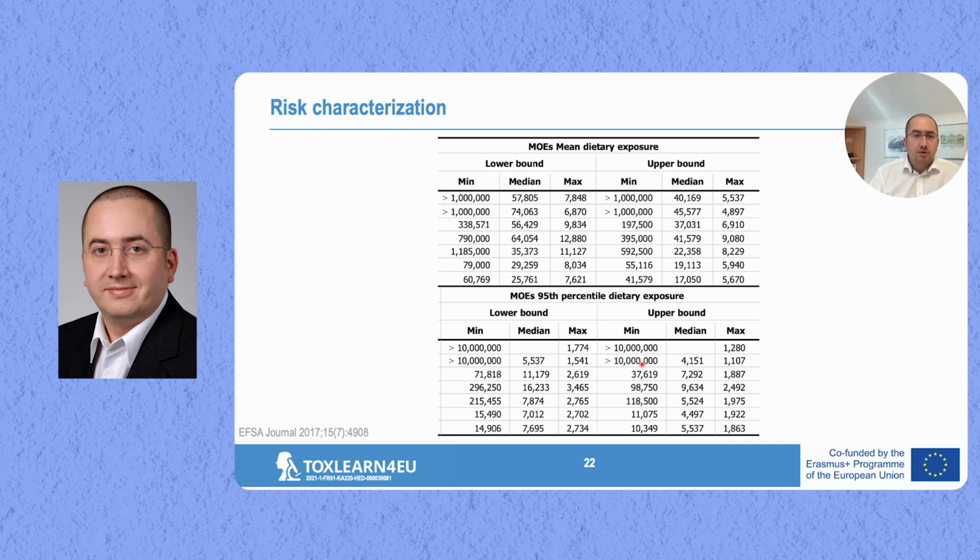But then you can see, particularly here with the 95th percentile dietary exposure, and also in the median values, and especially with the max values, we do have fairly low margin of exposure values, down to around 1,000 or 2,000. So generally speaking, at high exposure levels, we do have a toxicological risk regarding the genotoxicity and carcinogenicity of the pyrrolizidine alkaloids.